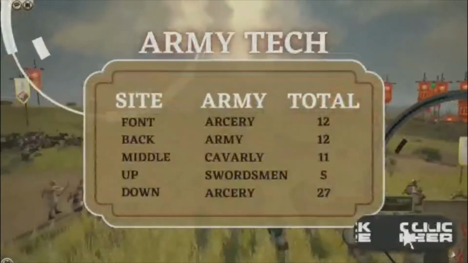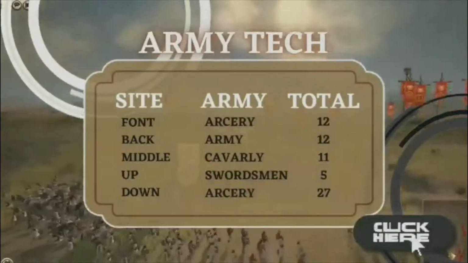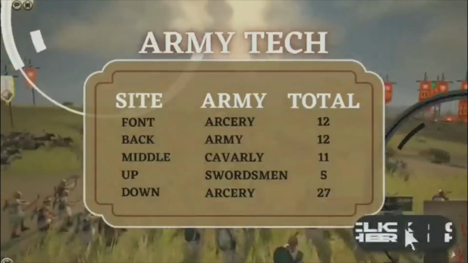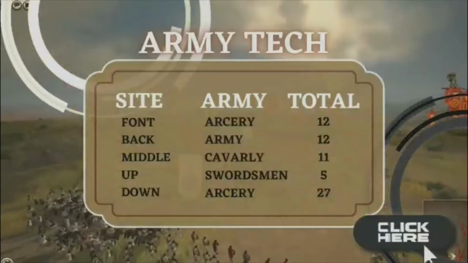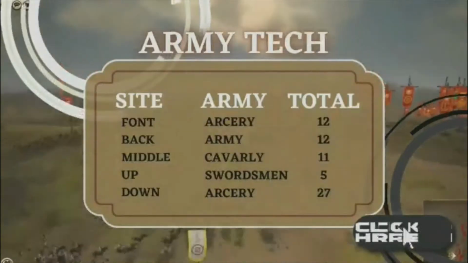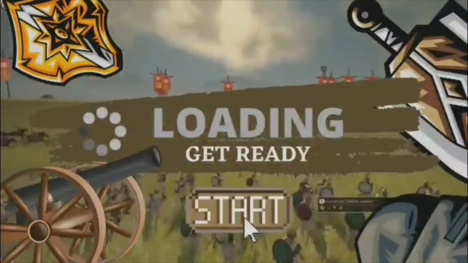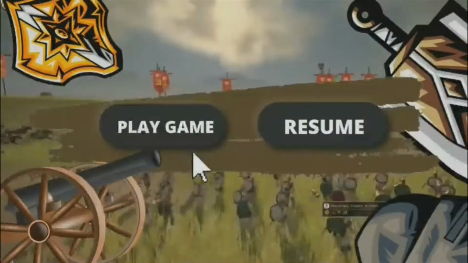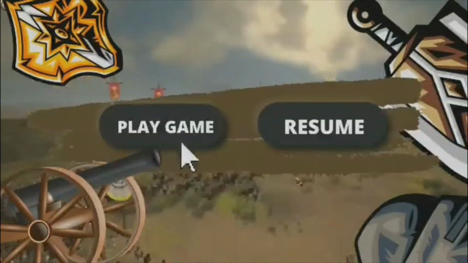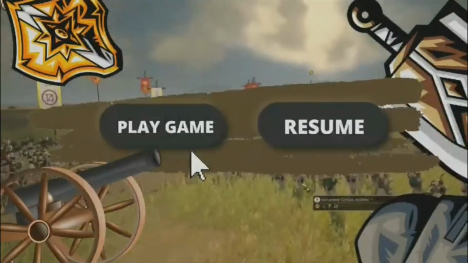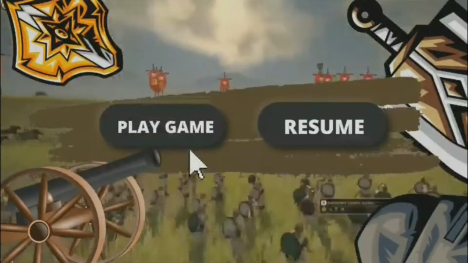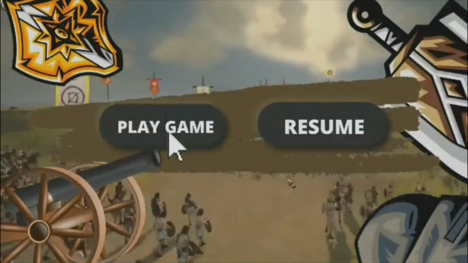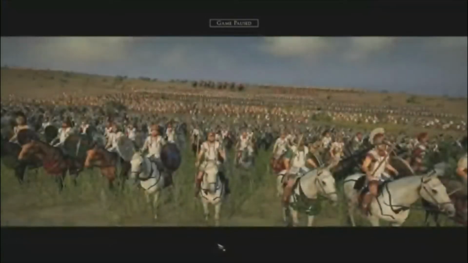Before you enter the battlefield, you need to choose how many army you need to use in this battlefield, what kind of army, and where the position of the army. After you finish the selection, you need to click the button here to finalize it. And the game will be started. This game can be paused if you need to go somewhere in the middle of the battle, but you will not want to pause this game because it's very interesting to play and you will be addicted to it. Then if you really choose to pause it, you can select to play the game again or resume the game. And the game will start by itself.